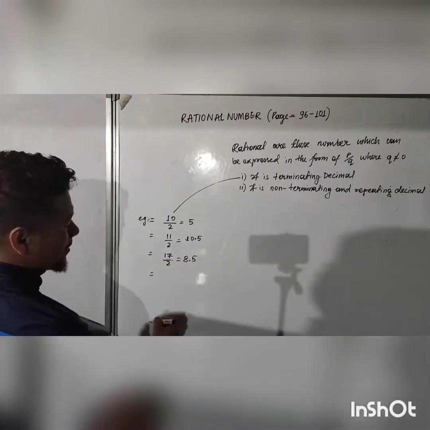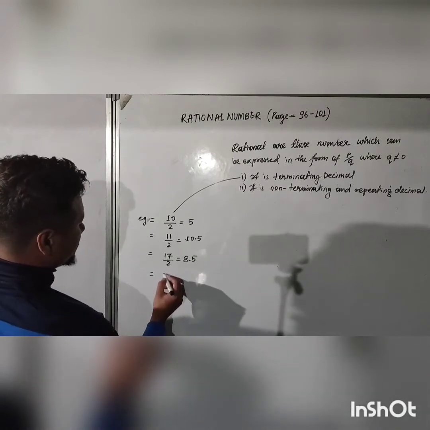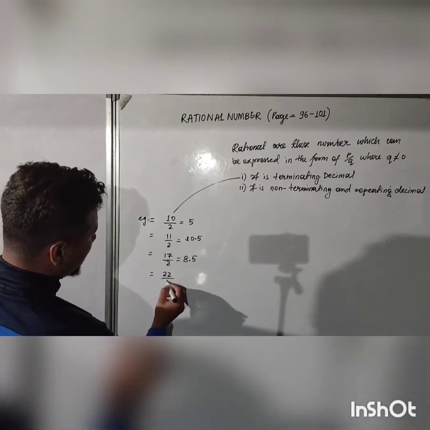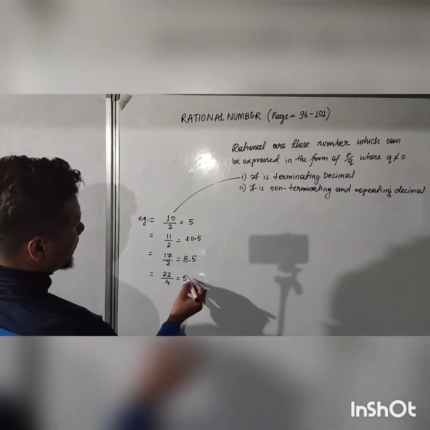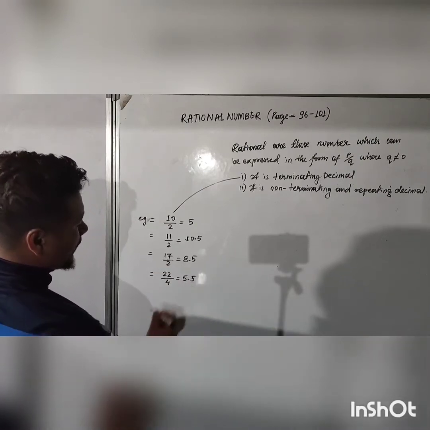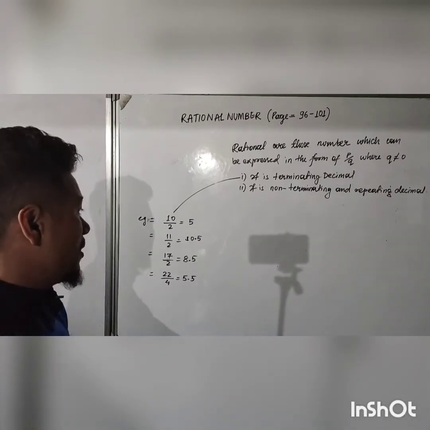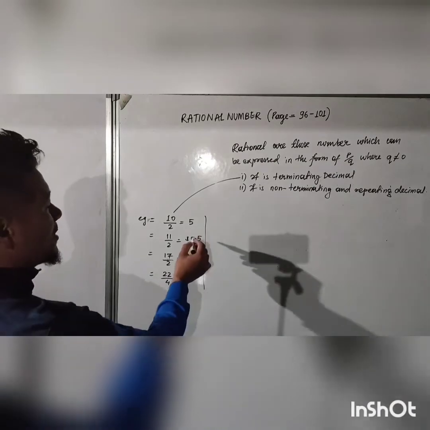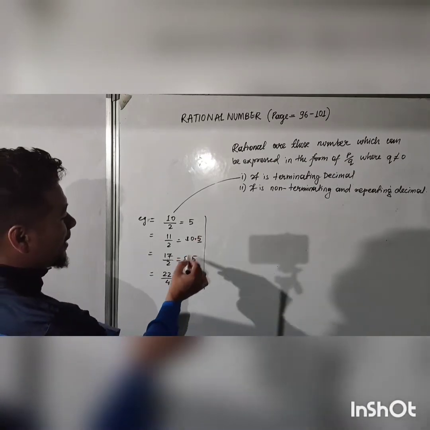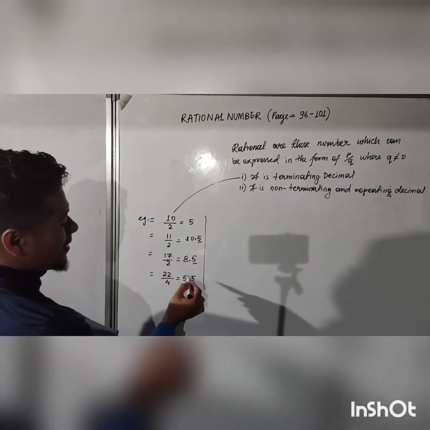Okay, now suppose again there are many numbers, like 22 by 4. If you divide it, 5 4s are 20 and 2 remaining, that is 5.5. There are many numbers. These are the examples of rational numbers which are terminating decimals. See, after one decimal it is terminating, after one decimal it is terminating.